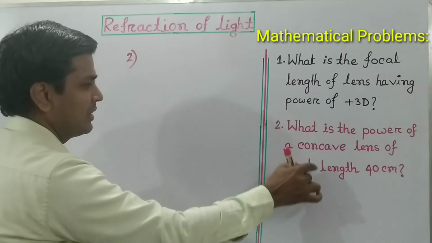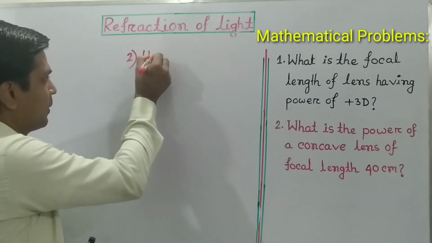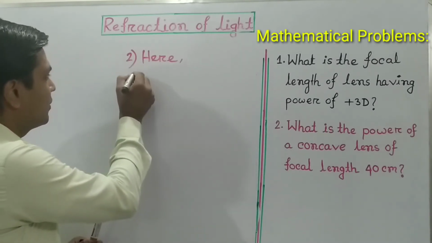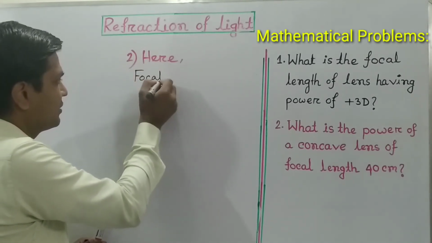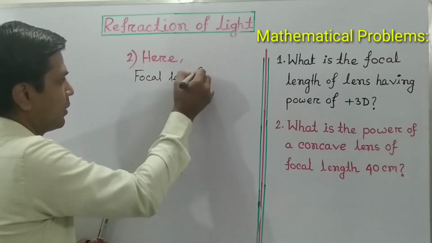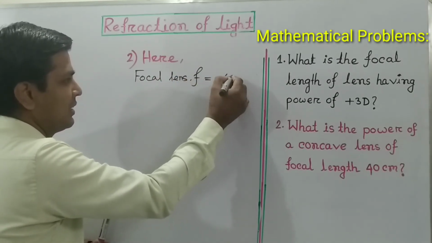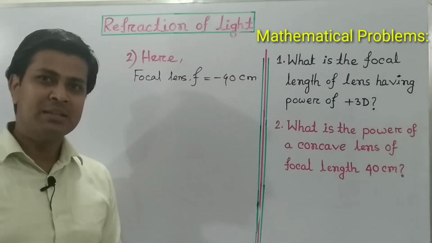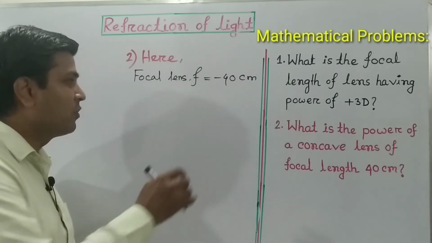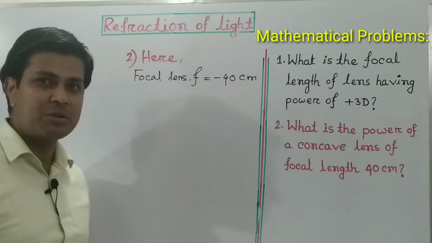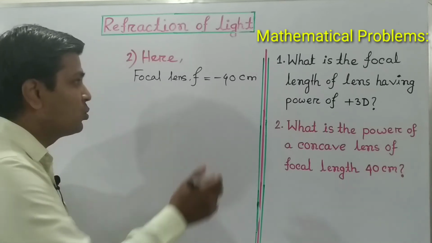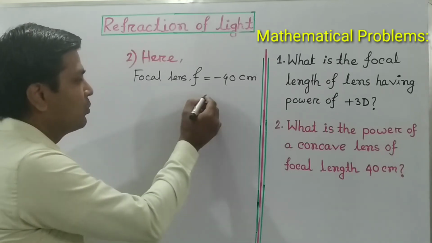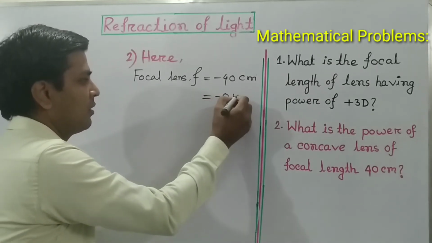The given focal length of the concave lens is negative, so we can write negative 40 centimeter. And remember one thing: the focal length must be converted from centimeter to meter if you want to calculate the power of the lens. So we divide by 100, and then we get 0.4 meter.